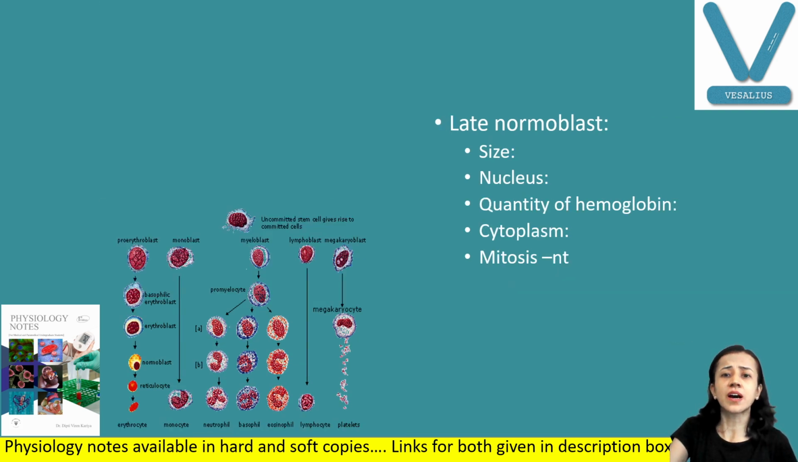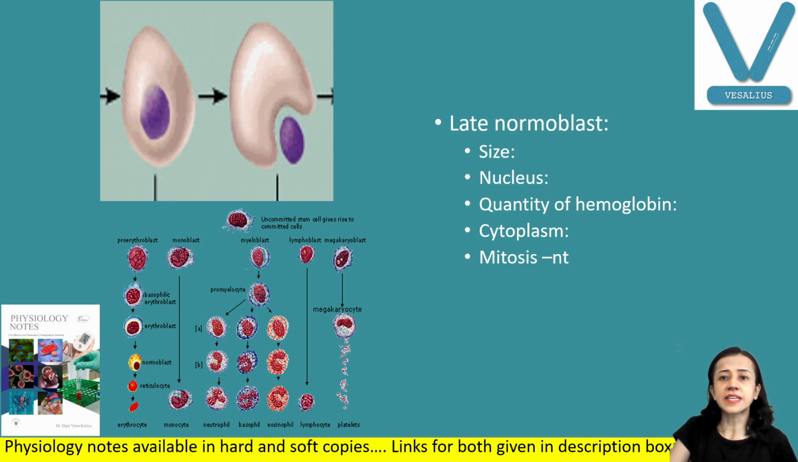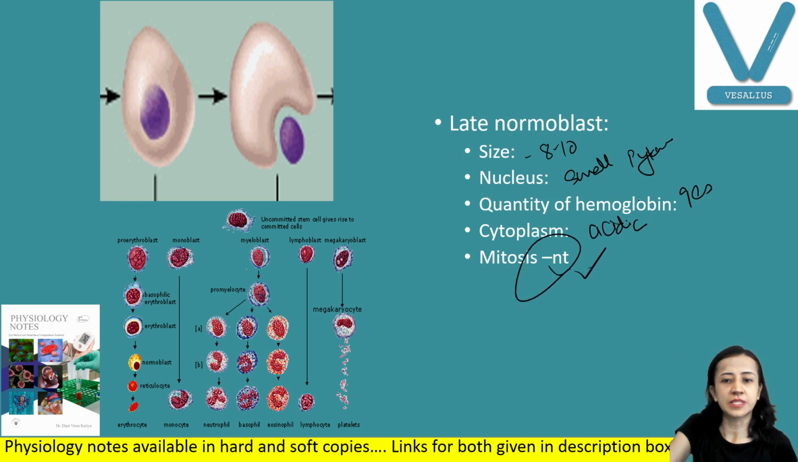Late normoblast, again the size decreases, 8 to 10 micrometer diameter. The nucleus is small and pyknotic, with dark chromatin material, cartwheel-like appearance. Hemoglobin quantity increases. Because of hemoglobin, the cytoplasm becomes acidophilic, and mitosis is absent here.